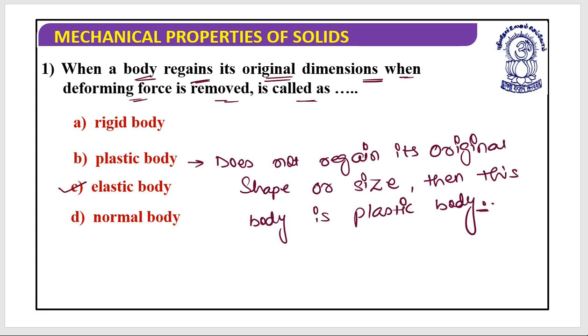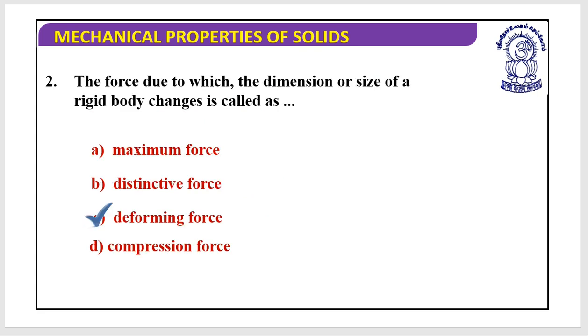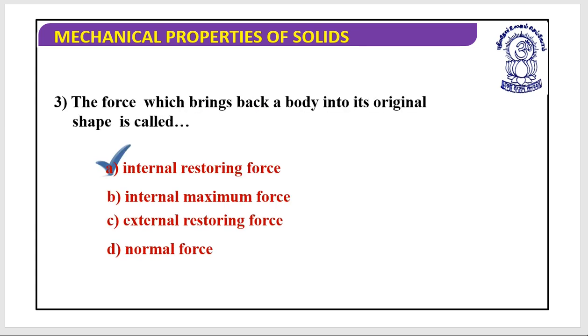Next, the force due to which the dimensions or size of a rigid body change is known as, yes, that is what we call the deforming force, which tries to change the shape or size of a body. Let's look at the next. The force which brings back a body into its original shape is known as the internal restoring force.